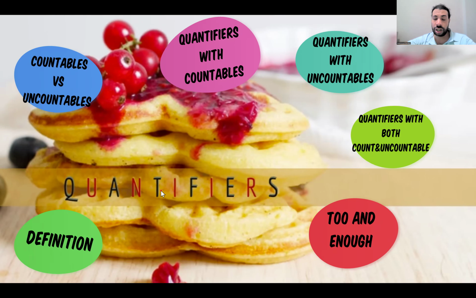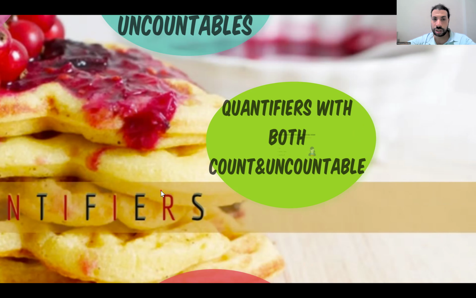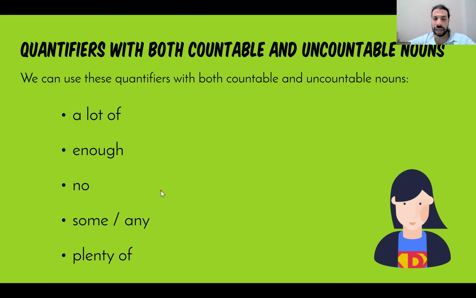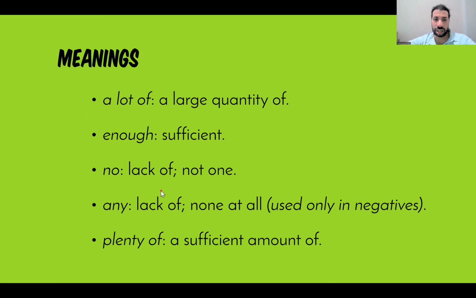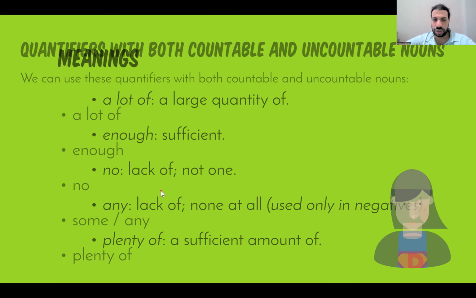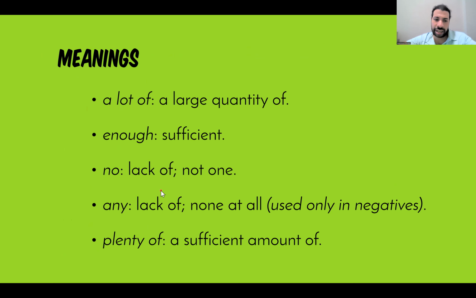There are some quantifiers that work with both countable and uncountable nouns. For example, a lot of, enough, no, some, any, plenty of. A lot of means large. Enough means sufficient, like I have enough water, so I don't need more. Here we have no, like I don't have.